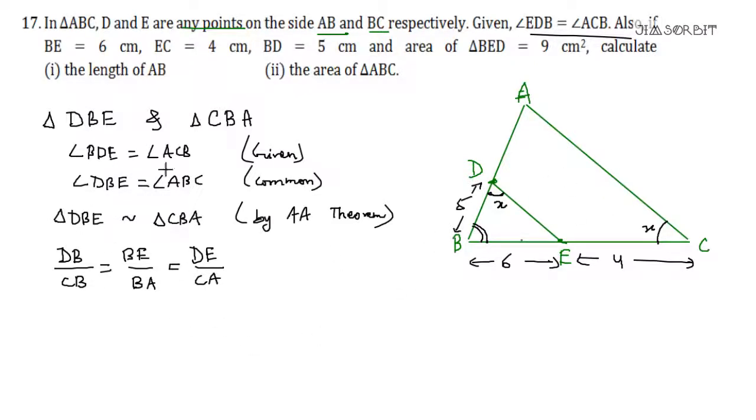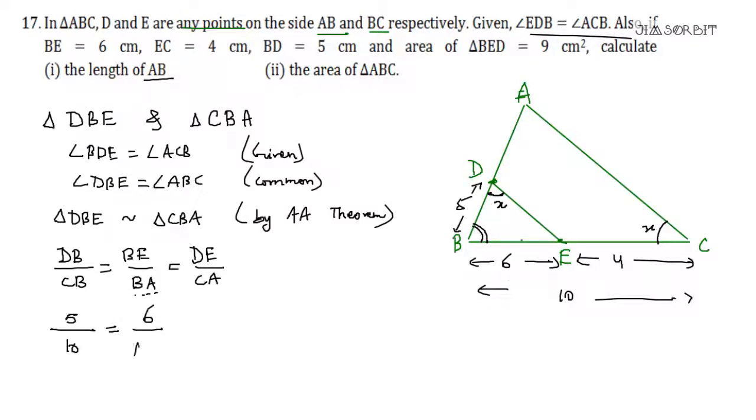Just put the values. We want AB. Where is AB? This is AB. BA or AB is the same. DB. We know DB? Yeah, 5. CB. Do we know CB? No. But we know CE and BE. So 6 plus 4 we will get 10. Now we know this. Now BE. Do we know BE? Yes, 6.